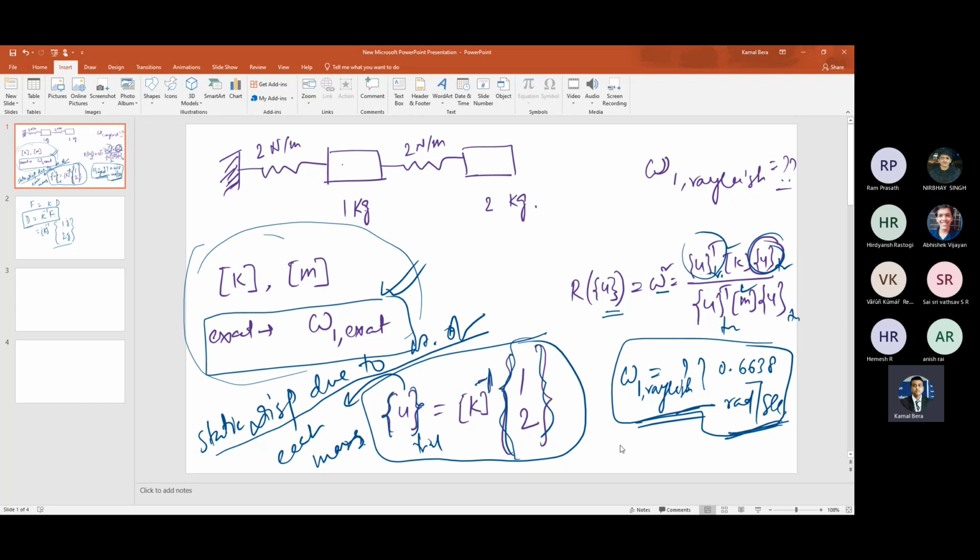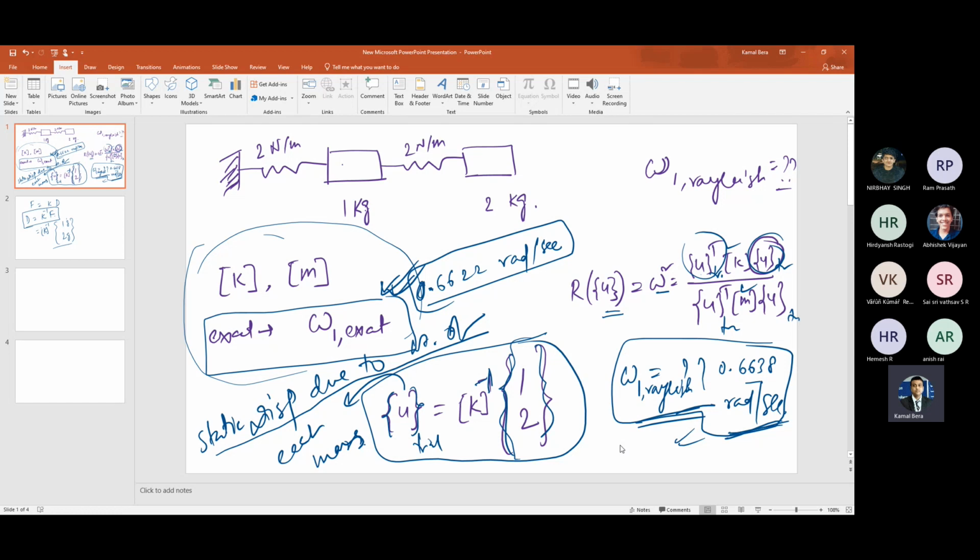So this is the Rayleigh. Now tell me, will the exact be lower than this or greater than this? Yes, lower than this. So find out the exact and see how close you are getting. Exact is 0.6622. You see how close it is. What is the percentage difference? Just check it. Not much, right? This is such a good approximation of the fundamental frequency.